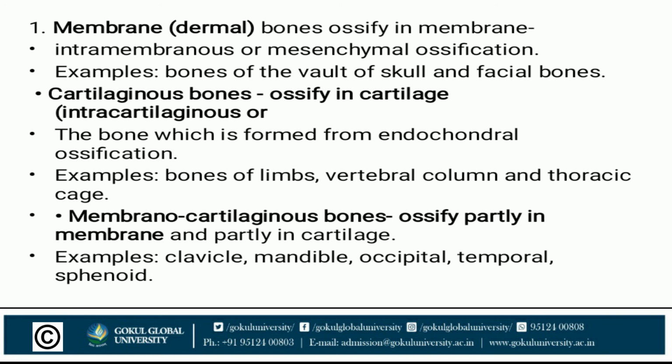Examples: bones of limbs, vertebral column and thoracic cage. Membranocartilaginous bones ossify partly in membrane and partly in cartilage. Examples: clavicle, mandible, occipital, temporal and sphenoid. It is easy to remember.